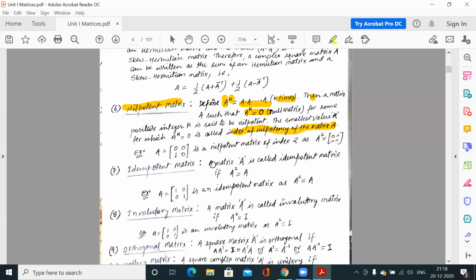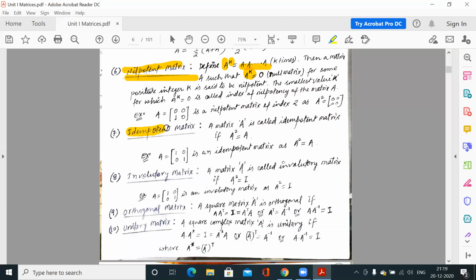So if you have to find out whether a matrix is nilpotent or not, you have to simply multiply A as many times as needed until we get a null matrix. Suppose we have A, find A square, and check whether it is null or not. If it is null, then it is nilpotent. Again, suppose A square is not a null matrix, then find A cube. In this way, we have to continue until we get the null matrix. Any matrix where we get the null matrix when we make the power k is a nilpotent matrix.